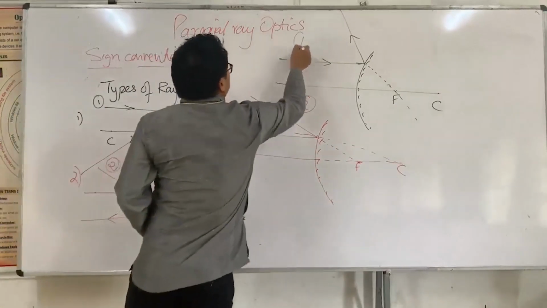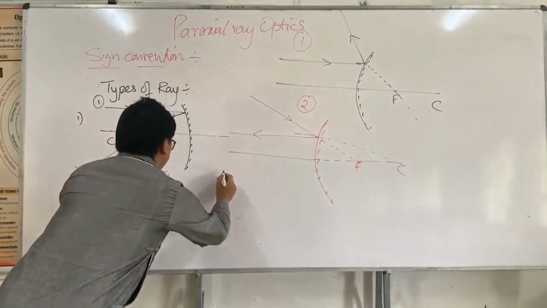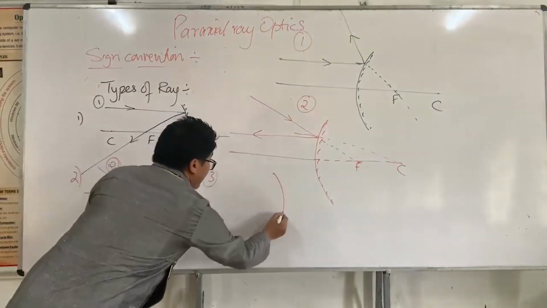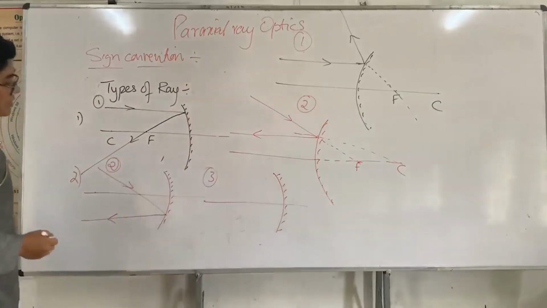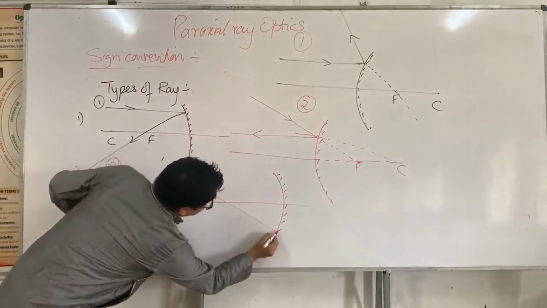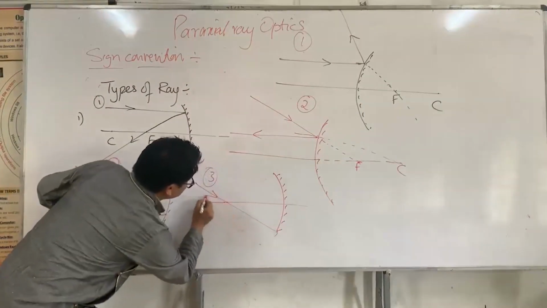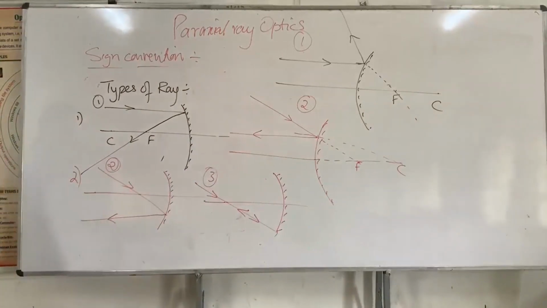And ray number 3 goes something like this. If the incident ray passes through the center of curvature, then the reflected ray retraces its path.